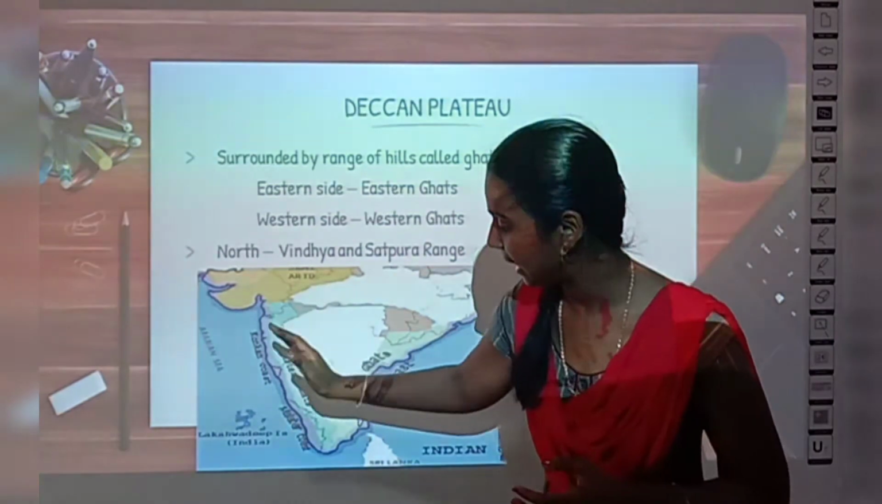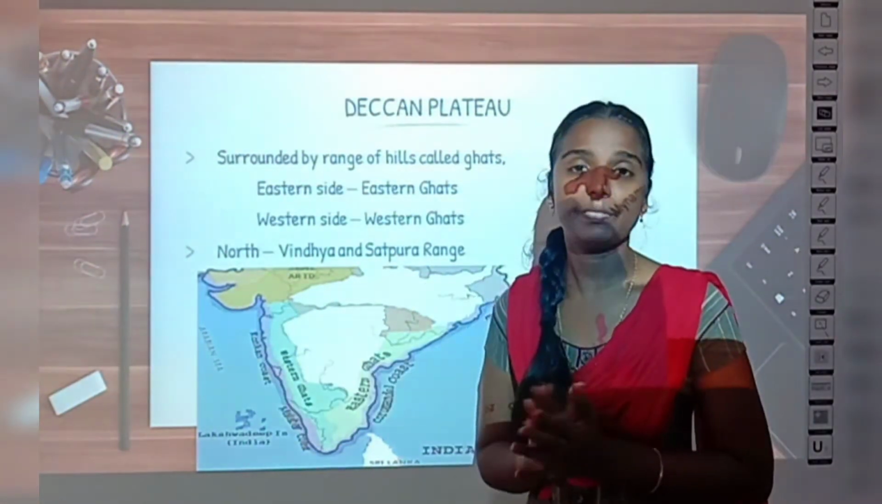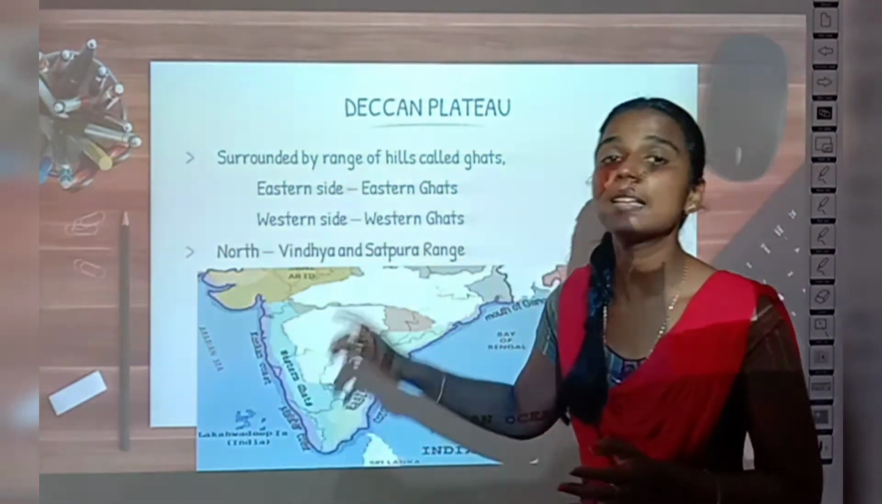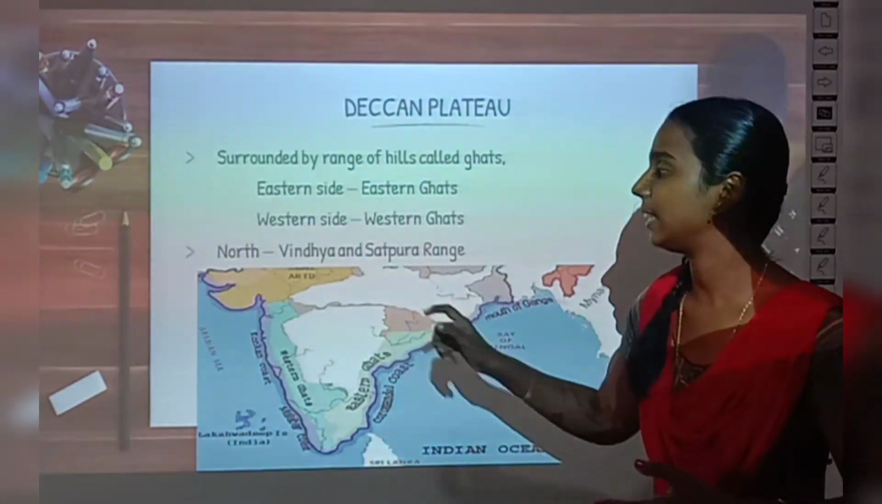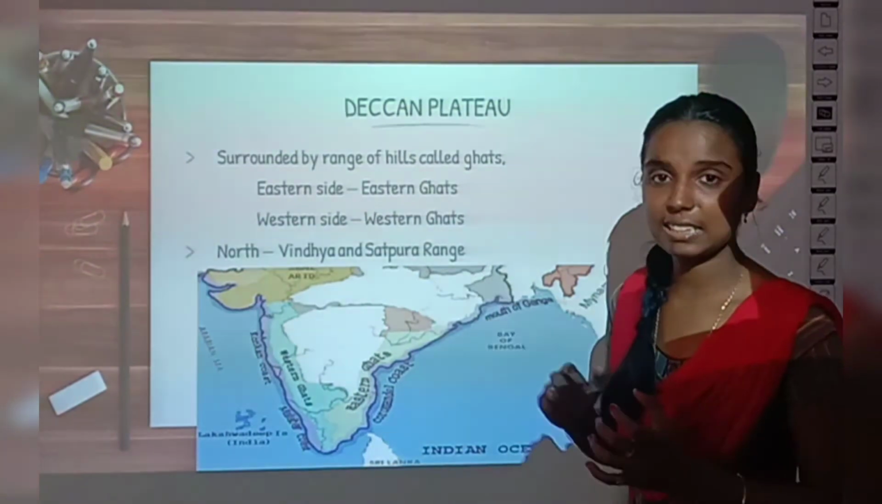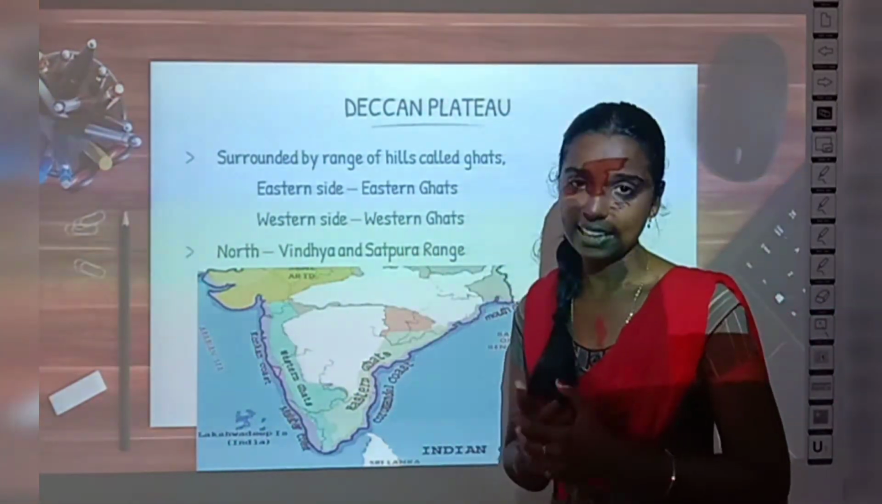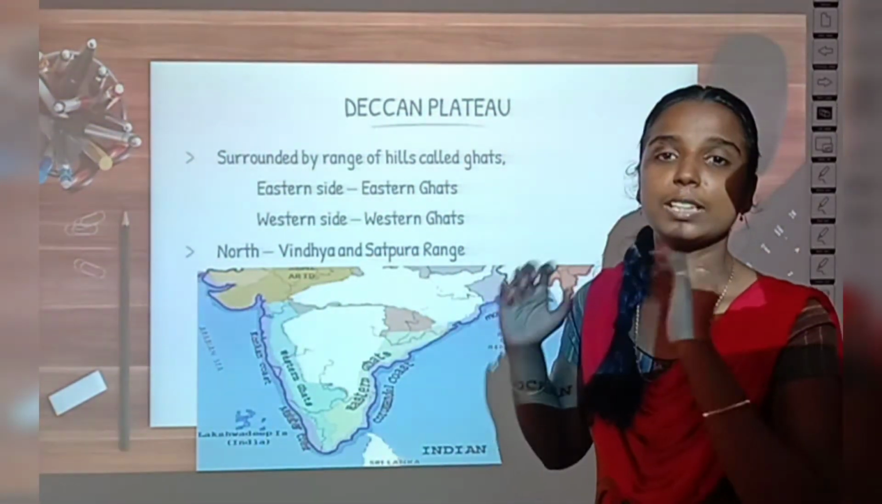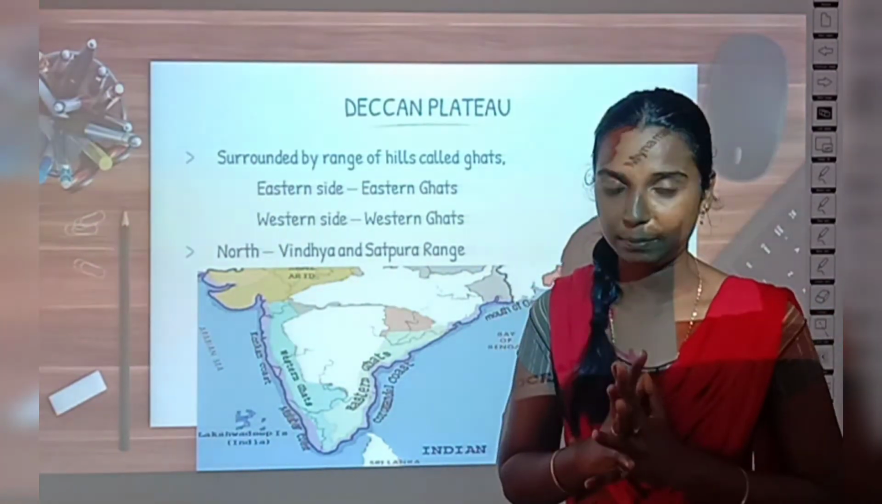The Ghats on the western side of the Deccan Plateau are called the Western Ghats, and the Ghats on the eastern side of the Deccan Plateau are called the Eastern Ghats. Okay, and in the north it is bordered by the Vindhya and Satpura range. So these are the things about the Southern Plateau.